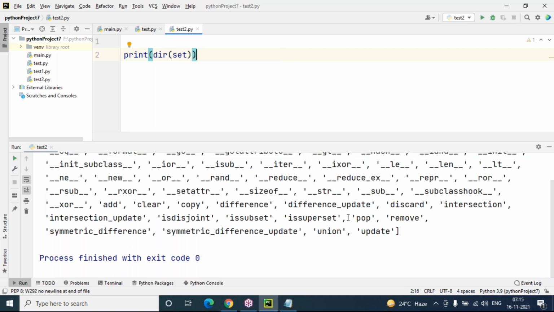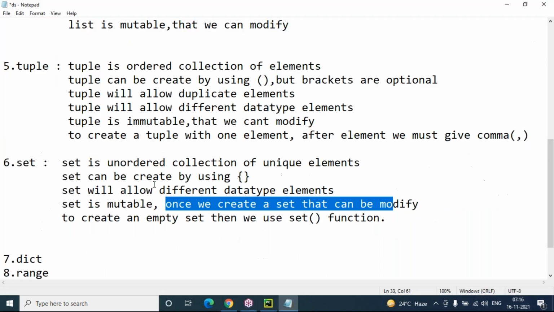Now you can see we got the set-related functionalities. The add function is used to add an item or value to the set. Clear means making an empty set. Copy means to copy the set. Then difference, difference update, discard, intersection update, isdisjoint, issubset, issuperset, pop, remove. These are all the methods related to set only. And with this command you can know, for every data structure, what functionalities are there. Print dir, where dir means the directory function of any data structure. So this is the set-related material.